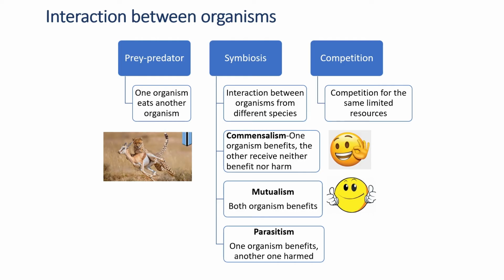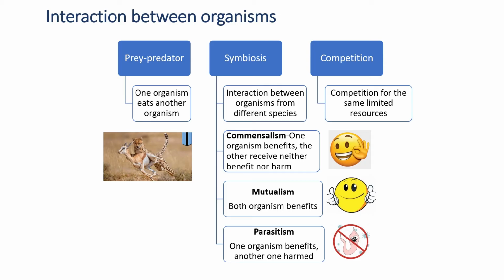Okay, and then there is the last relationship, which is parasitism. I will say that parasitism is the most toxic interaction among organisms, because in this interaction one organism gets the benefit, but another organism will get harmed. Okay, this is considered the worst relationship ever. So we will look into the example of each of these interactions in a while.